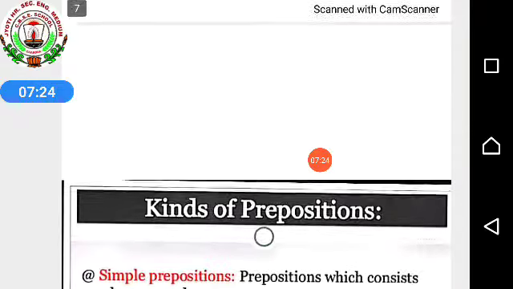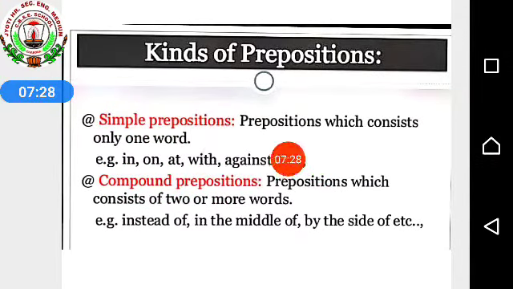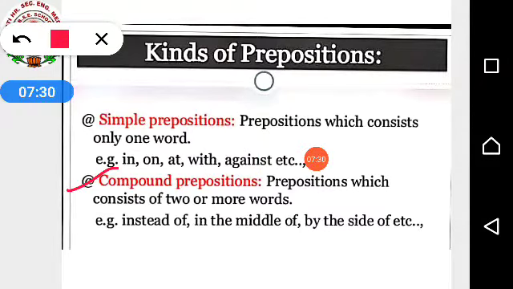Second is your complex, or else you could say compound preposition. Both are the same. Prepositions which consist of two or more words. Keep in your mind, children, simple preposition means only one word: in, on, at, with, against, etc. But compound preposition means two or more than two words.